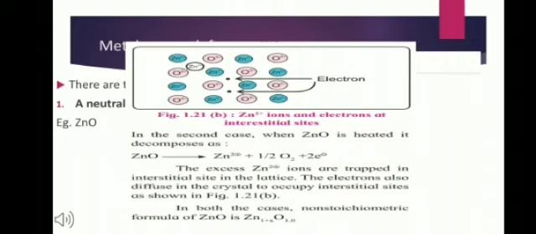The remaining colors of the white light are absorbed by these electrons. It turns white on cooling. Why? Because it absorbs oxygen from the surrounding and again the zinc oxide is formed.